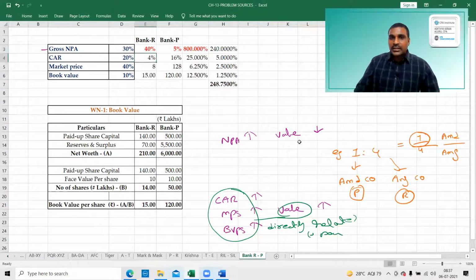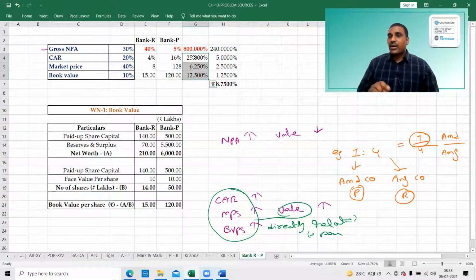Here capital is less, therefore the number of shares is less. Market price is less, number of shares is less. Book value is less, therefore the number of shares is less. But here, NPA is more, and the number of shares is more. That is a blunder. Do you understand? Here the capital asset ratio is less, therefore I'm getting fewer shares. Market price is less, I'm getting fewer shares. Book value is less, I'm getting fewer shares. Sir, why are you calling it fewer shares? This is a percentage.